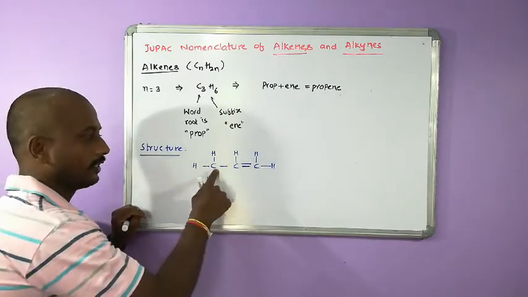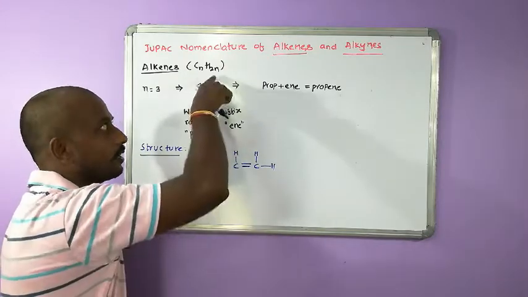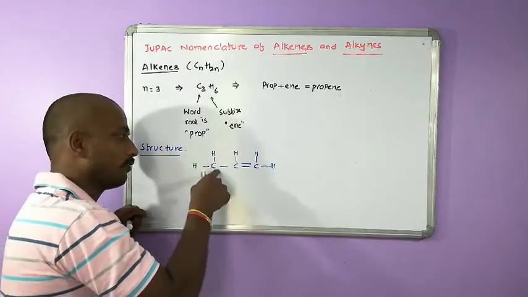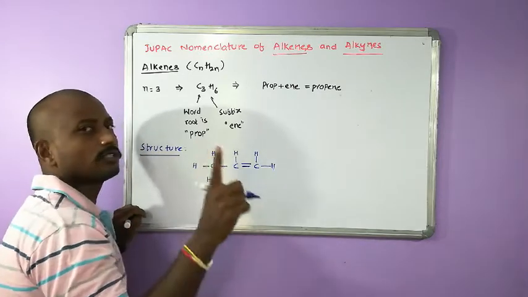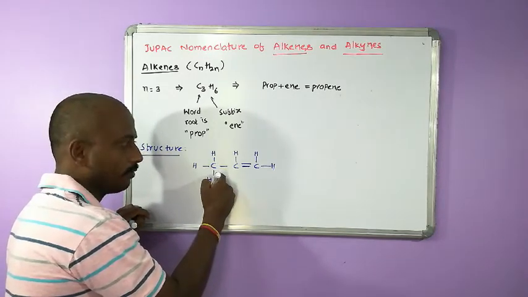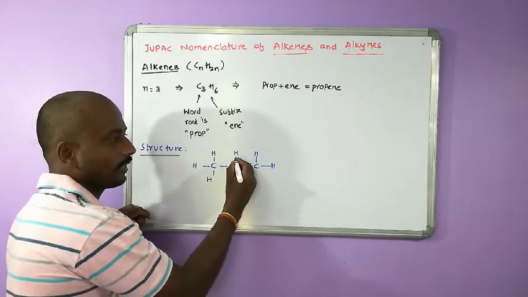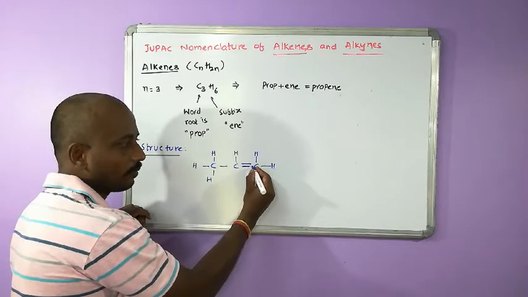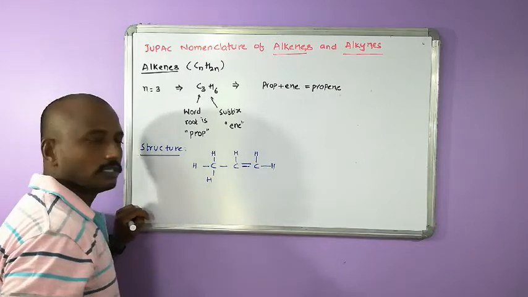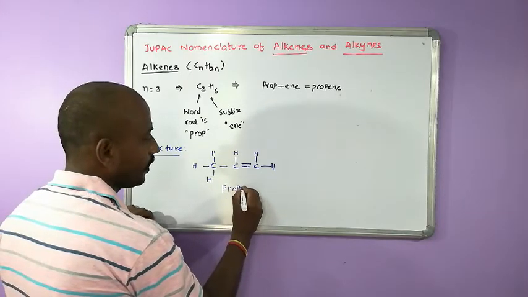So, what do you have to write? Write the carbon skeleton and make one single bond a double bond, because it belongs to alkenes, and count the number of bonds around each carbon. There should be 4 bonds around each carbon. This first carbon has only 1 bond initially, so I kept 3 bonds. This central carbon already has 3 bonds around it, therefore I kept 1 additional bond. And this carbon already has 2 bonds, and we need to keep 2 additional bonds so that its valency is satisfied. So, this is the structure of propene.